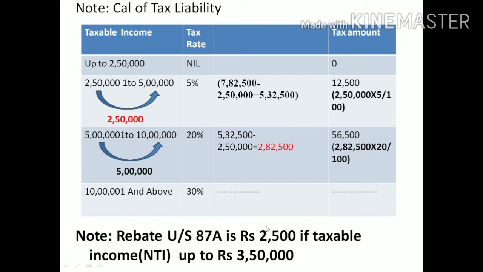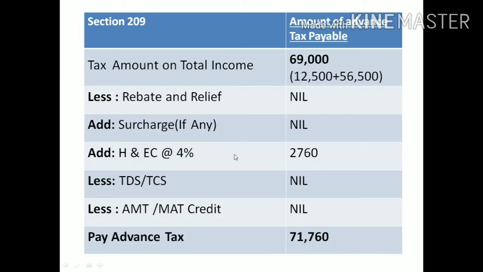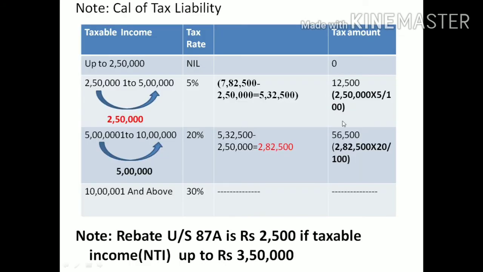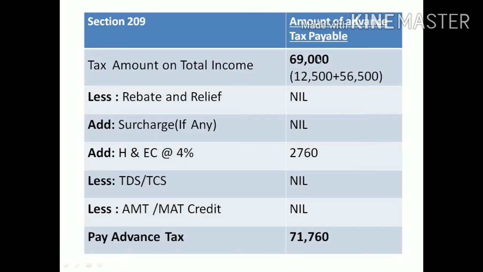Then next, go for calculation of the amount to be paid in the form of advance tax. How to calculate? First we need to take the tax amount, calculated on the income, that is 12,500 and 56,500, which comes to 69,000. Then we should deduct rebate.